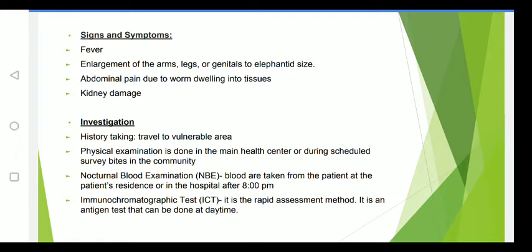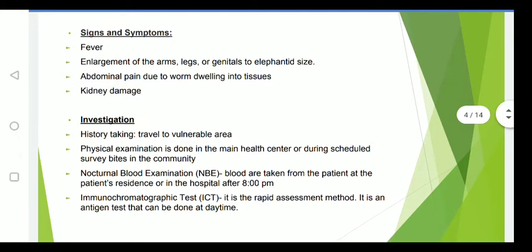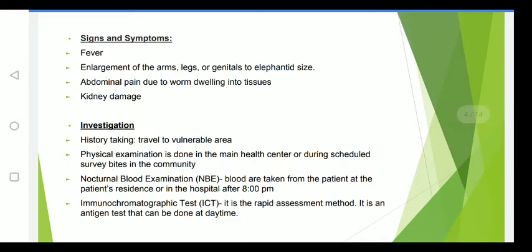The blood is taken from the patient at the patient's residence or a hospital after 8 p.m. Then the next one is the immunochromatography test. This is a rapid assessment method. It is an antigen test which is done in the daytime. We usually check malarial disease condition as well as filarial disease condition through blood examination at night time.